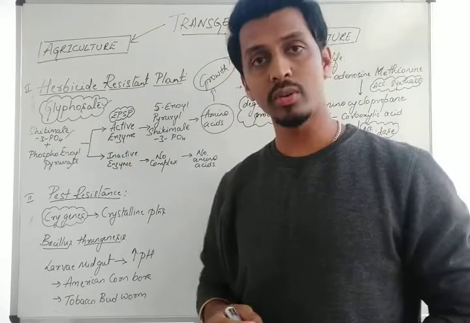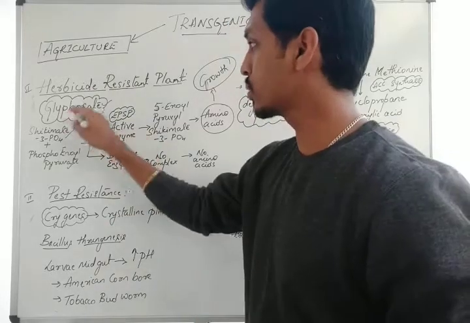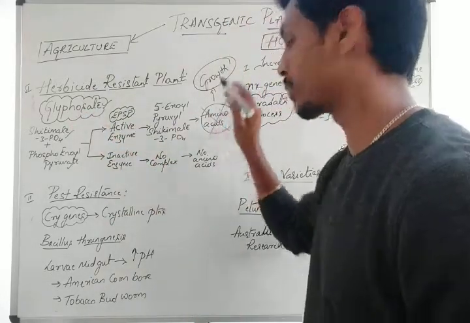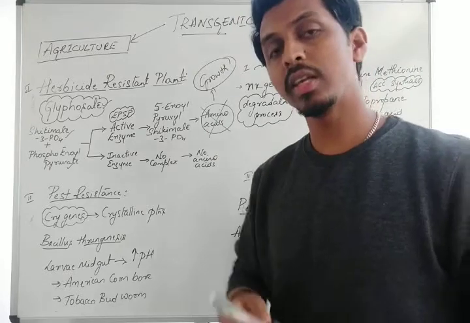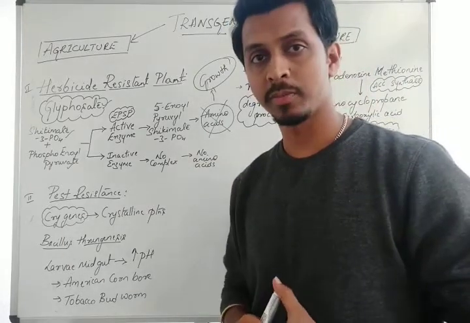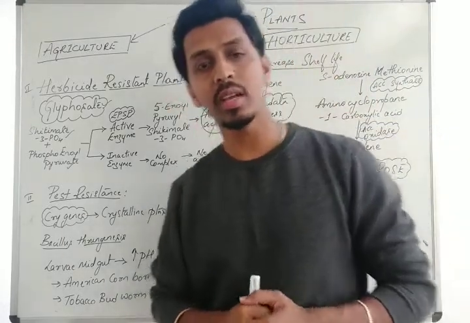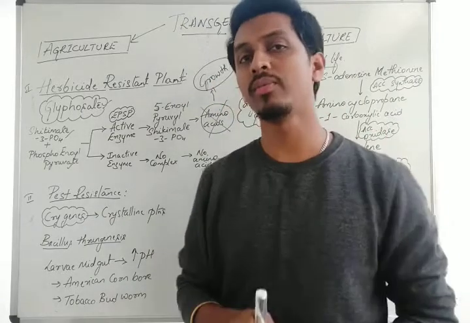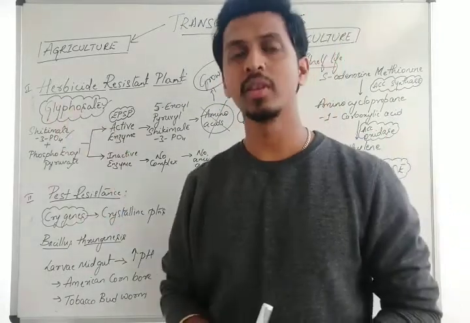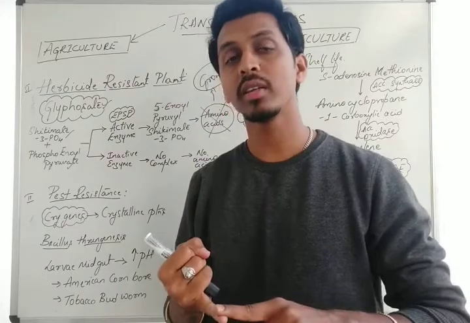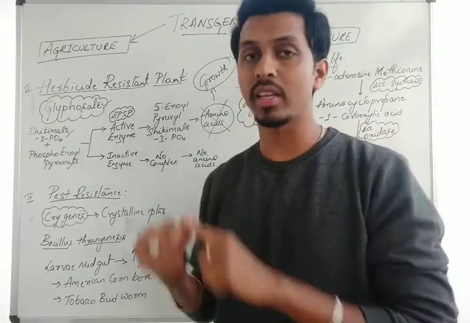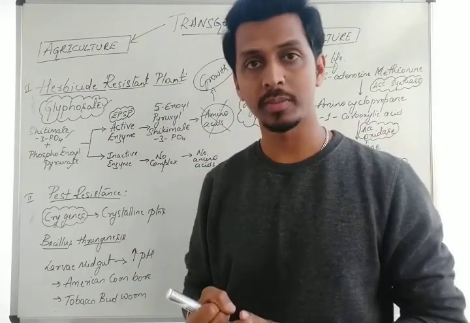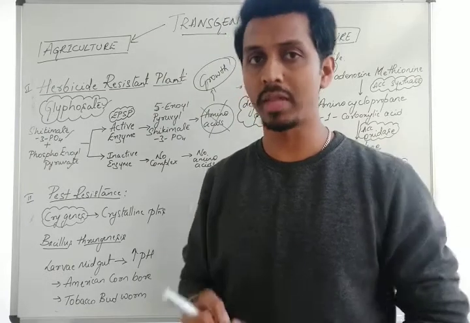Glyphosate is a herbicide which stops the production of amino acids, and in turn kills the plant. Take an example: I have a crop field. If I add glyphosate to this crop field, both the weed and the plant of my interest would be killed.